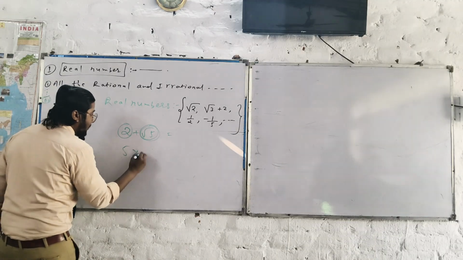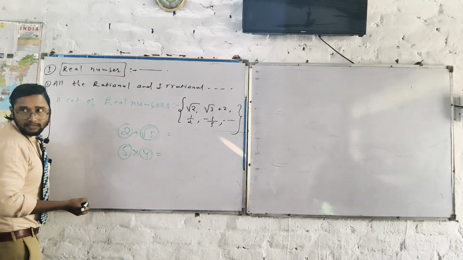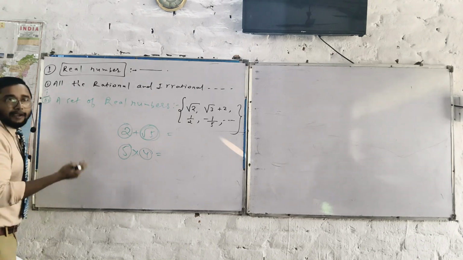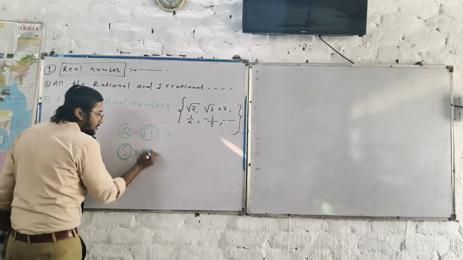For example, I'll take 4 multiply 5, or 5 multiply 4. Sir, 5 is a real number and 4 is a real number, because I can represent them along the number line. 5 can be represented on the number line. That's why I can say it is a real number, right?